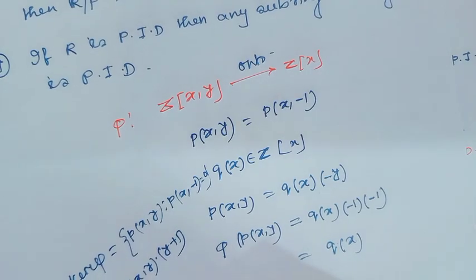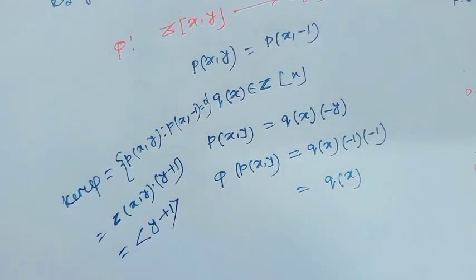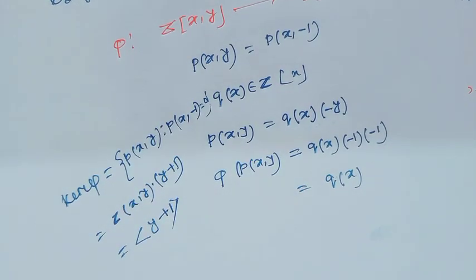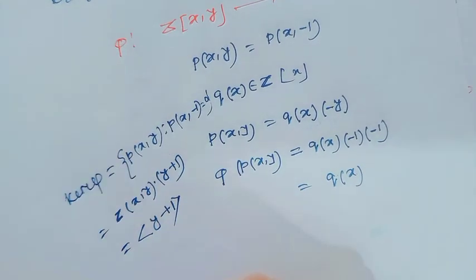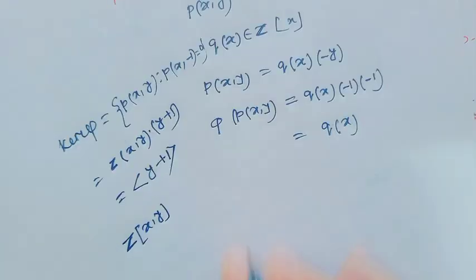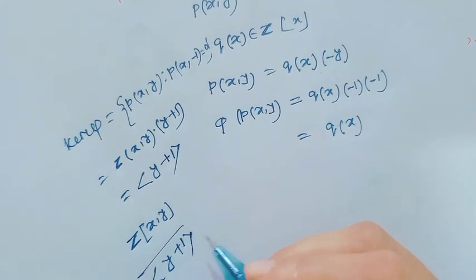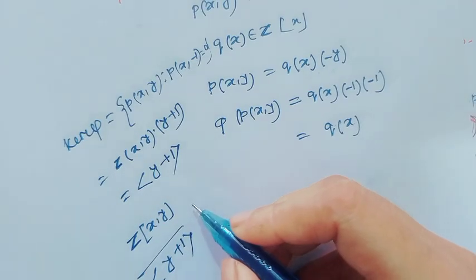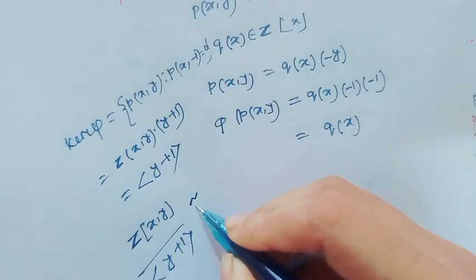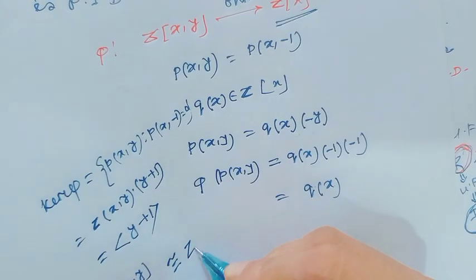And this is nothing but the ideal generated by y plus 1. So Z[x,y] modulo the ideal generated by y plus 1, since this is an onto homomorphism, is isomorphic to Z[x]. I hope all my viewers have understood.